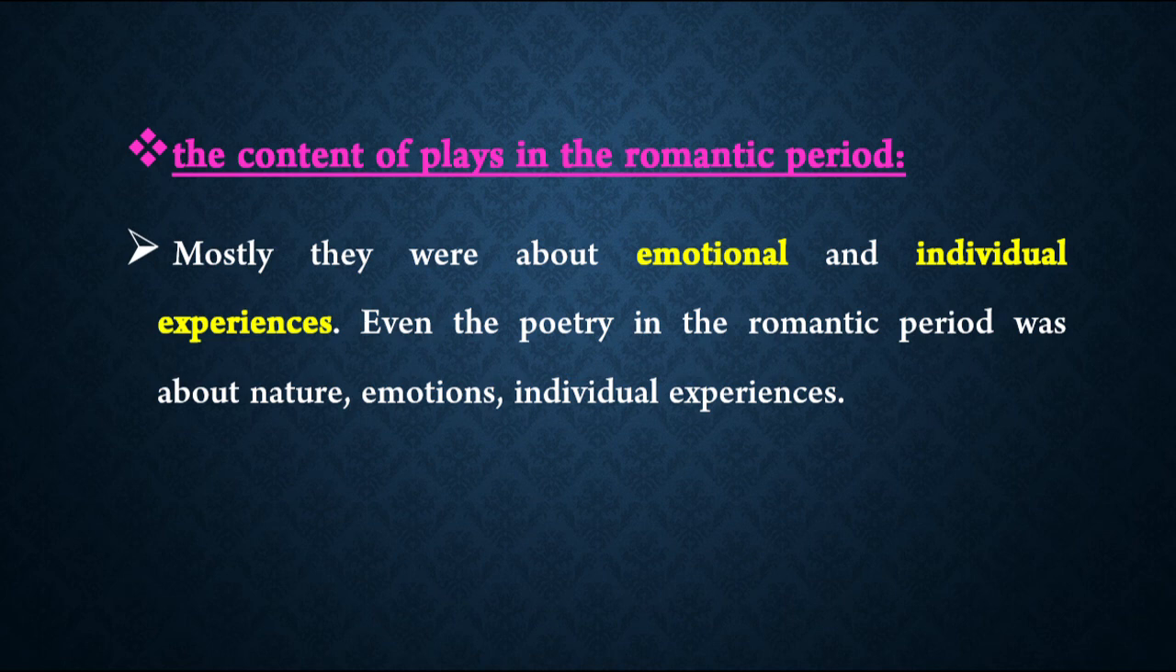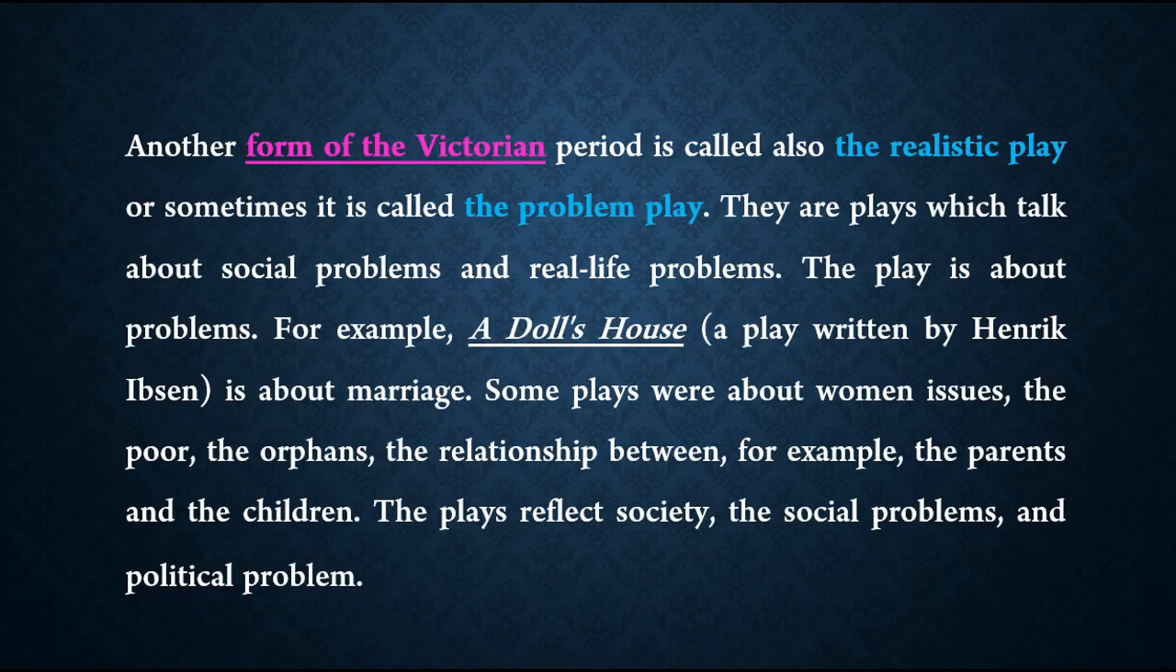The well-made play. It is the most important form. The well-made plays are the plays which follow the structure of the plot. The structure of the plot: we have introduction or exposition, rising action, falling action, and then resolution. Another form of the Victorian period is also called the realistic play, or sometimes the problem play.